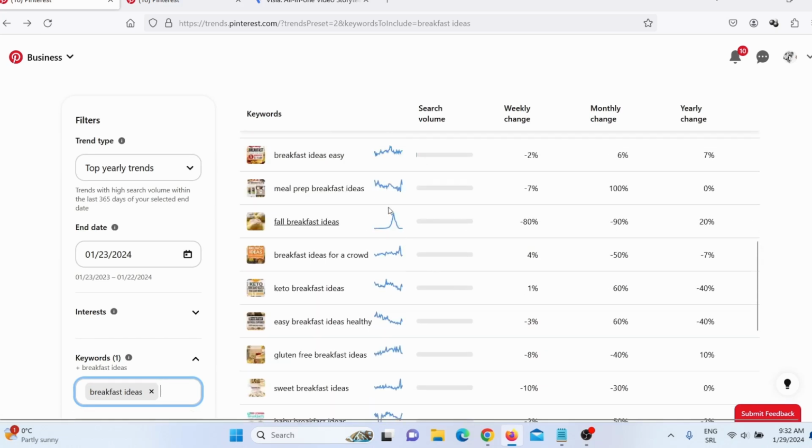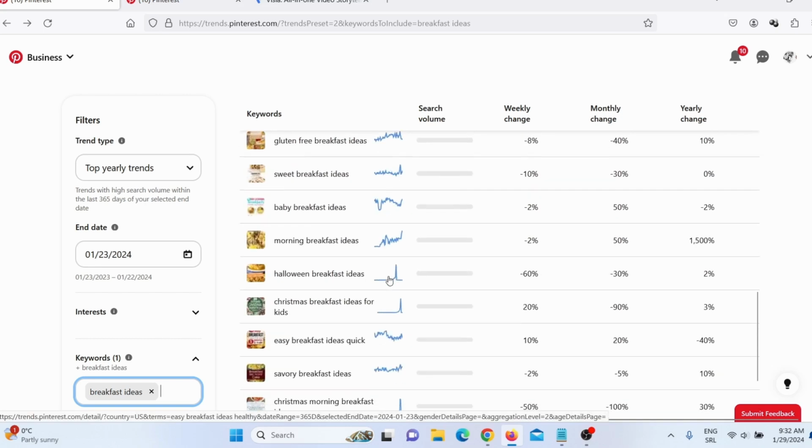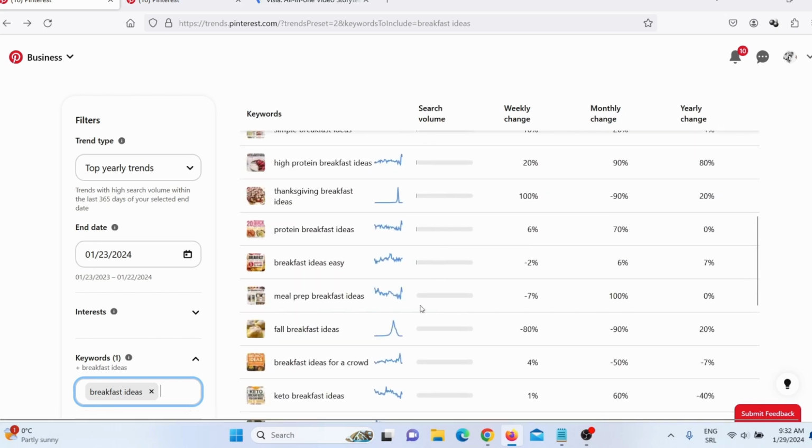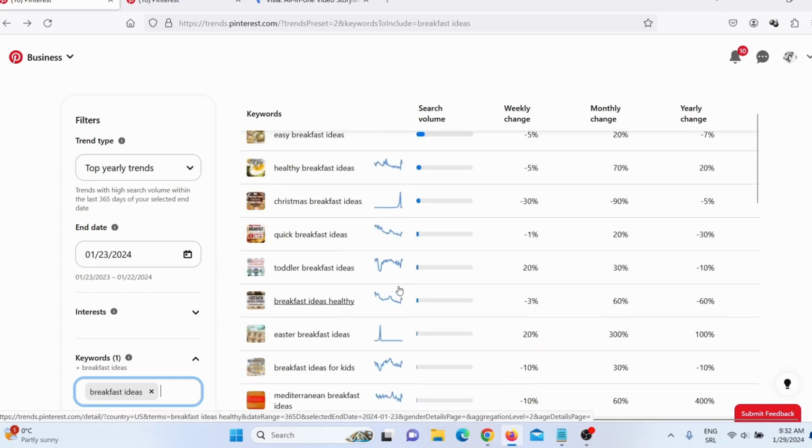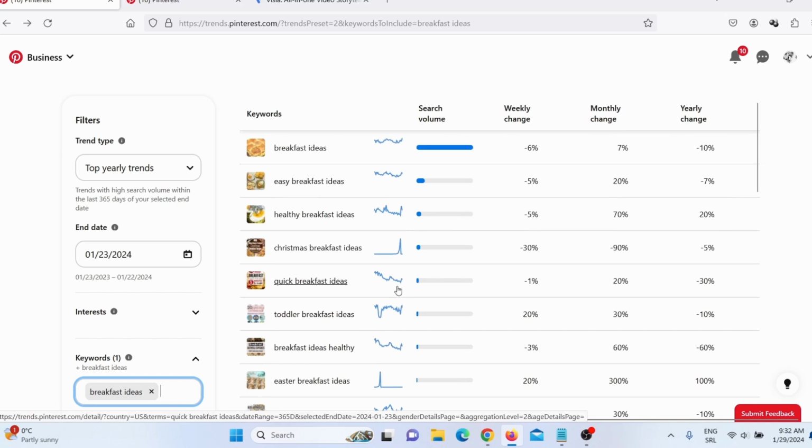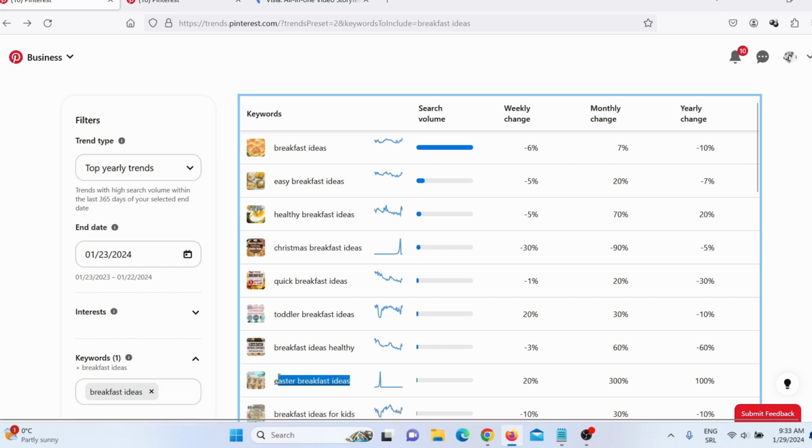And here you can see by these graphs are those stable trends, and here you can see search volume. Now these keywords, they don't have that much search volume, but that means also that competition is not that strong. So for example, let me just take one of these keywords to see competition. So for example, let's just say Easter breakfast ideas. Now currently competition is not that strong. Currently this is not a trend, but it will be in 2 to 3 months.